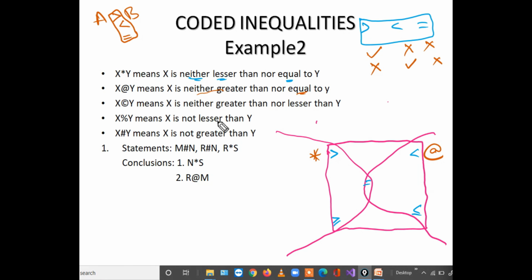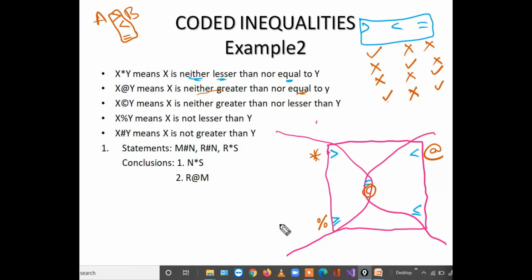Cooperate. Cooperate means neither greater nor lesser. So it should be equal to. So this is cooperate. Next, percentage means not less than. So percentage means it is not less than, okay. What about greater than? Can be. Equal to, can be. If you read them together, so either greater than or equal to. So automatically percentage will be greater than or equal to. This is greater than or equal to.